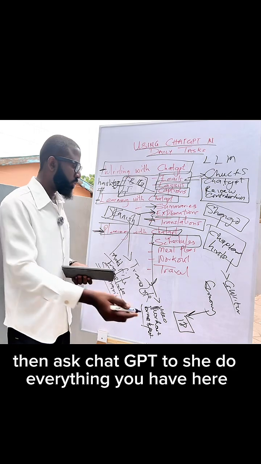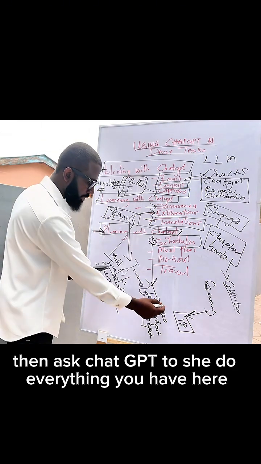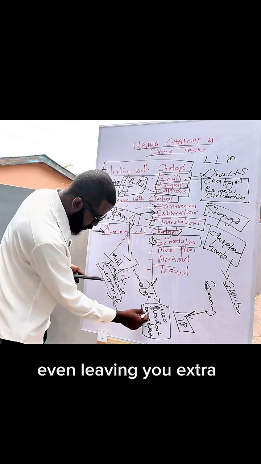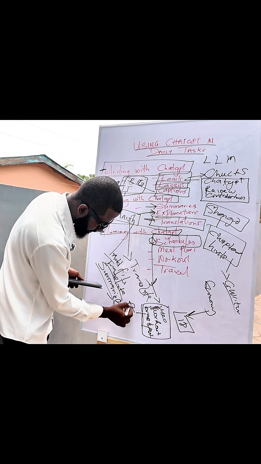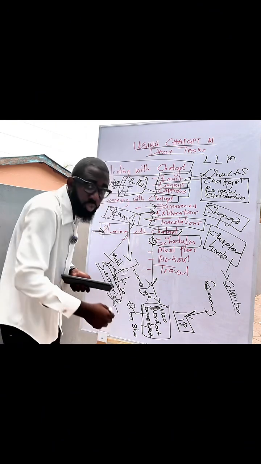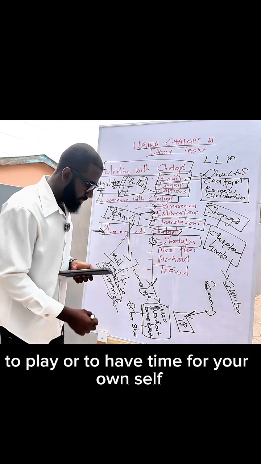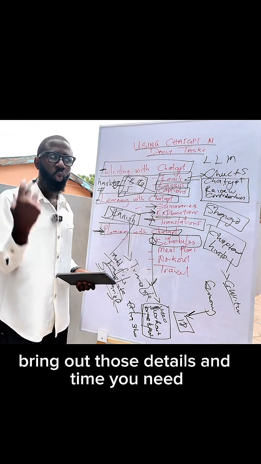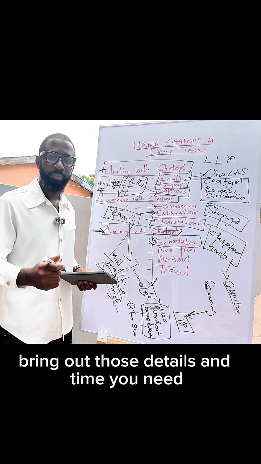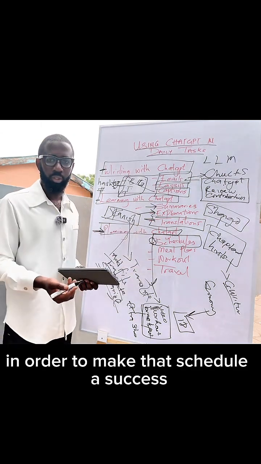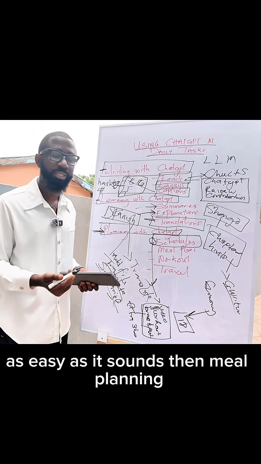Then ask ChatGPT to schedule everything you have here, even leaving you an extra 3 hours to play or to have time for your own self. Then ChatGPT will bring out those details and the time you need in order to make that schedule a success. As easy as it sounds.